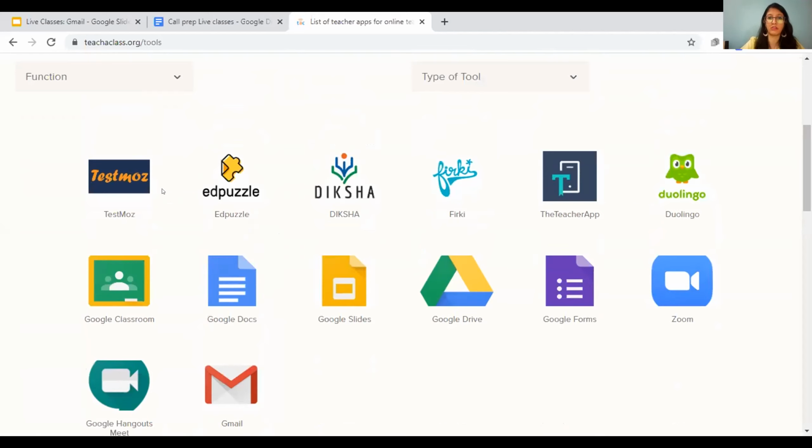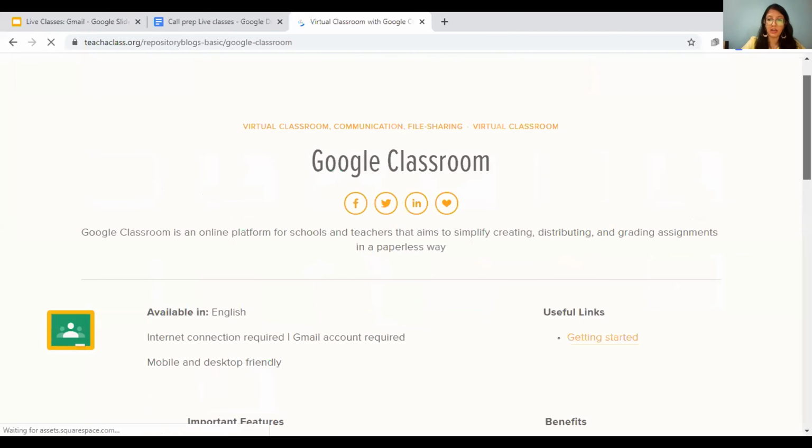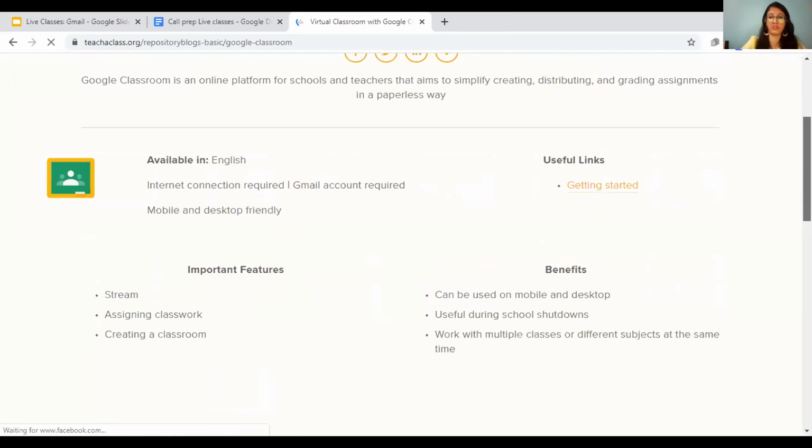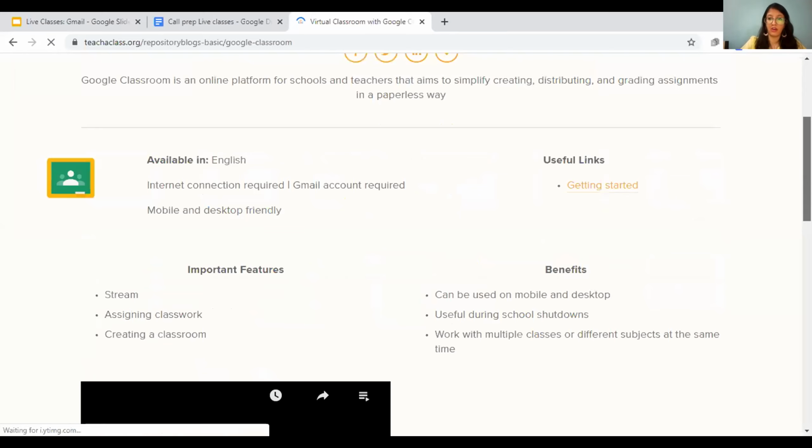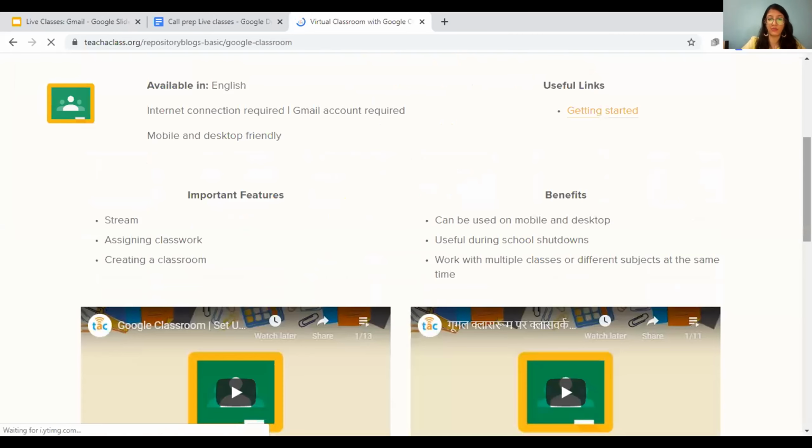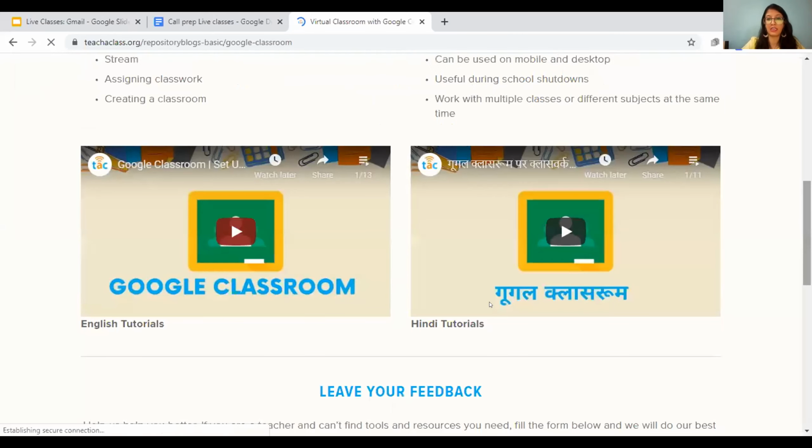Starting, you can see test more. So there's an assessment tool, there's a professional development tool. There are some basic tools like Google Slides and Google Documents that you can use to create your lesson plan. We also have a virtual teaching platform, Google Classroom. Once we click any of these tools, you will see a brief introduction about the tool. You will also be able to see a few useful links like how to get started, and we have also listed a few features and benefits of the tool. And for the benefit of teachers, we have also created really short English and Hindi tutorials on Google Classroom to get you started in Google Classroom.